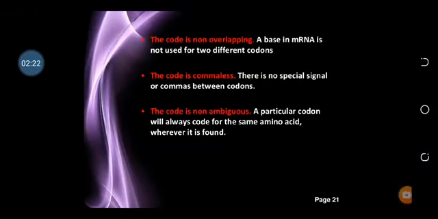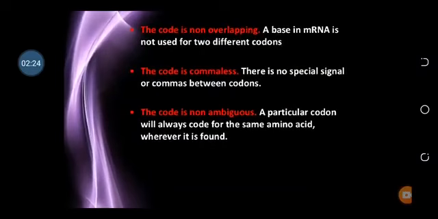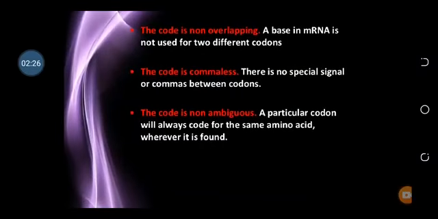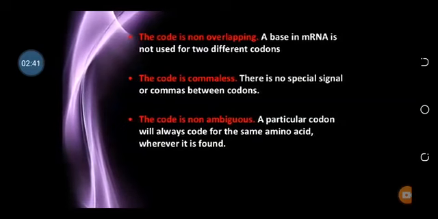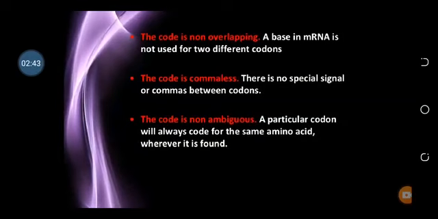Next, the code is non-overlapping. Each genetic code is 3 nucleotides and they are not part of more than one code. The code is also commaless, which means the code is continuous. You cannot insert any commas, any full stops, or any other materials.